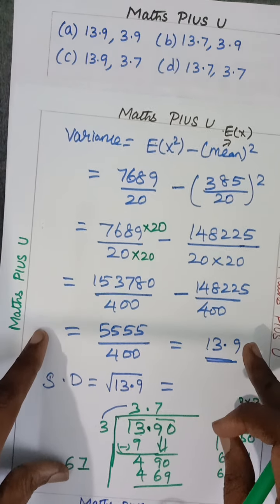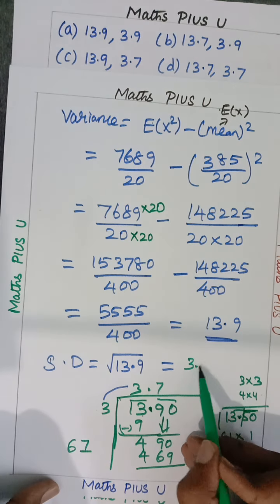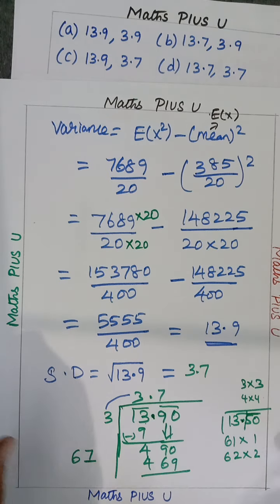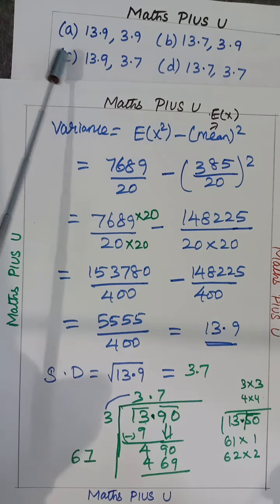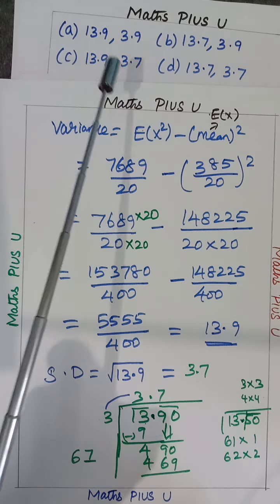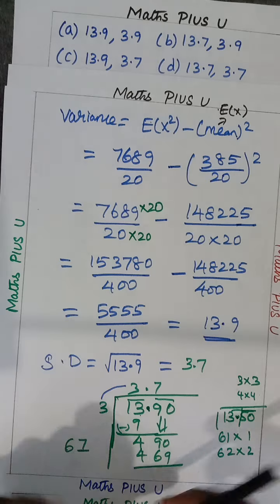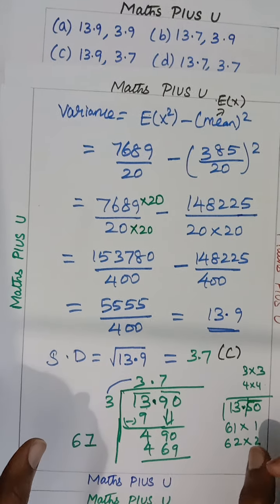So we can keep this as 3.7. If you keep this 3.7, we already got 13.9 as the variance and 3.7. So 13.9 and 3.7, in my point of view, I think I got option C. Is this correct, or what are your views?